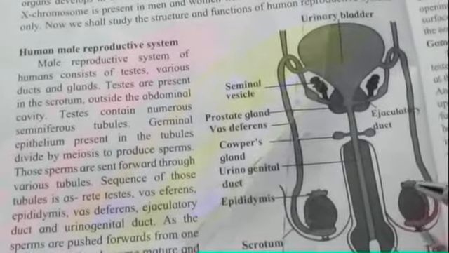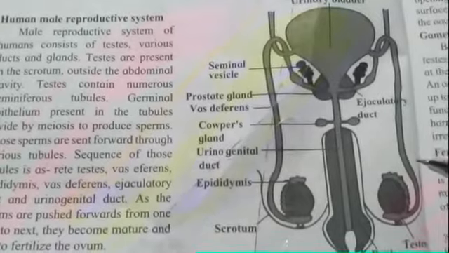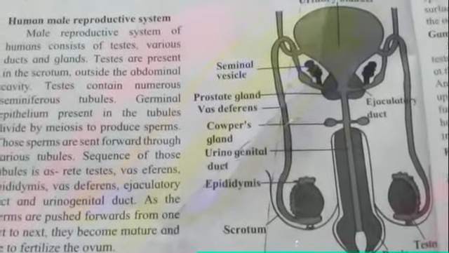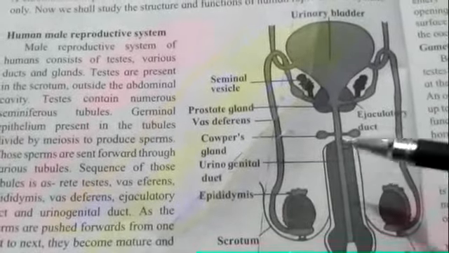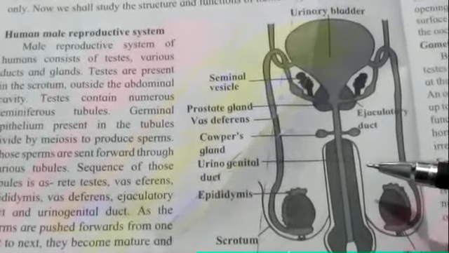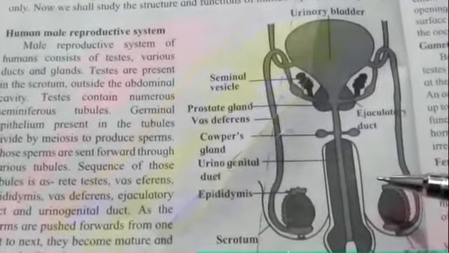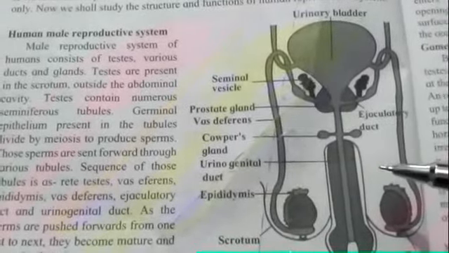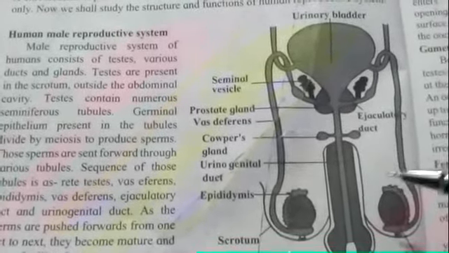And the semen consists of fructose, which provides energy to the sperms, so that the sperms will get enough energy and nourishment, because the sperms have to make a long journey. They have to cross a distance of approximately 6.5 meters whenever they pass out of the male reproductive system. So they require lots of energy. Because of that, this energy is provided to them by the semen, because semen consists of fructose.